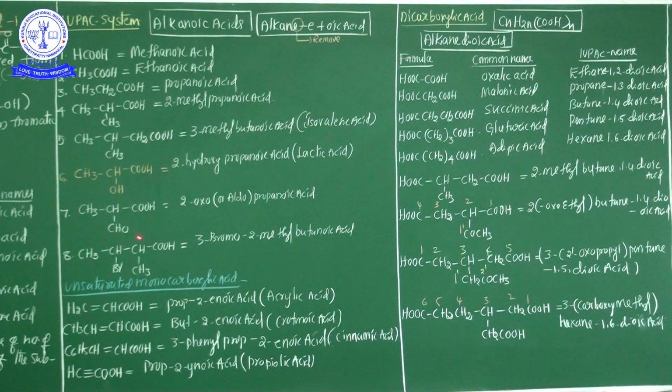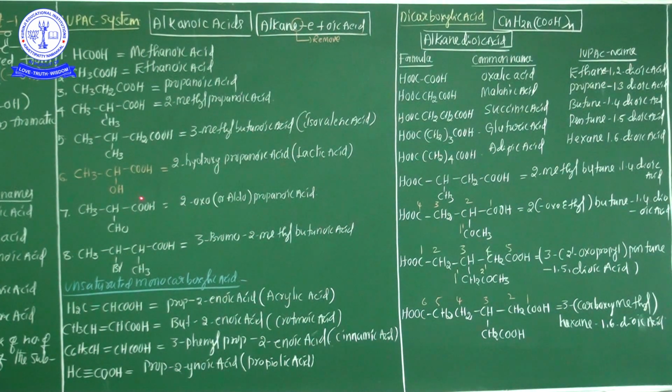CH3COCOOH. Now here an aldehyde group is there, and also a carboxylic acid. So out of these two, which is the senior group? Carboxylic acid is the senior group, and the aldehyde is the junior group. If the aldehyde acted as the principal functional group, the suffix name would be al. But here the aldehyde group acts as a substituent. That's why the name is aldo or oxo. So in this compound, where is the aldehyde located? Second position. That's why 2-oxopropanoic acid.